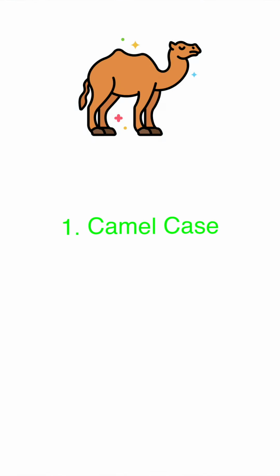In this writing style, the first word is written all in small case, and the next word's first letter is written in capital. It is recommended to use this casing style while declaring a function, and we also use it while declaring a variable. Second is Pascal case.